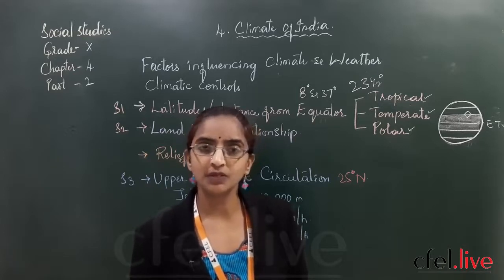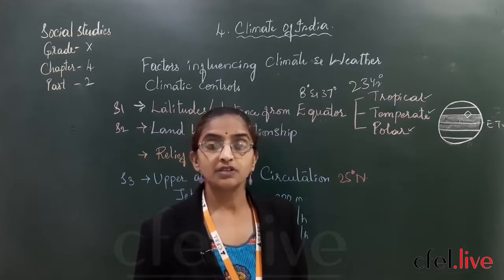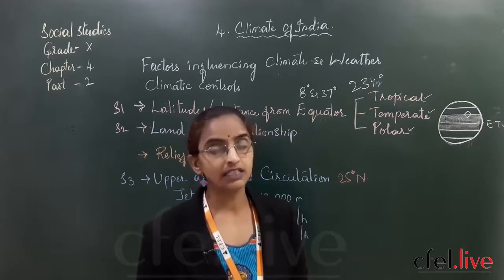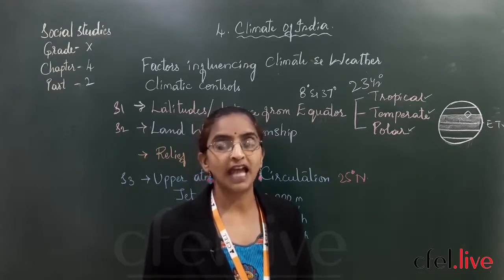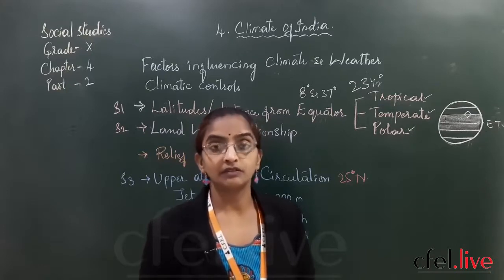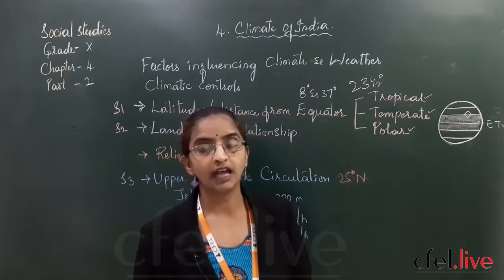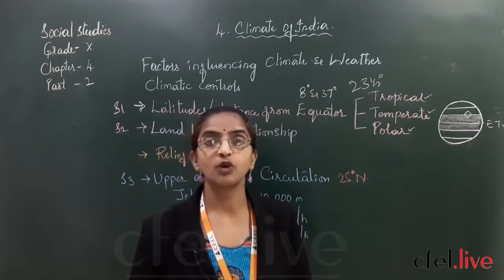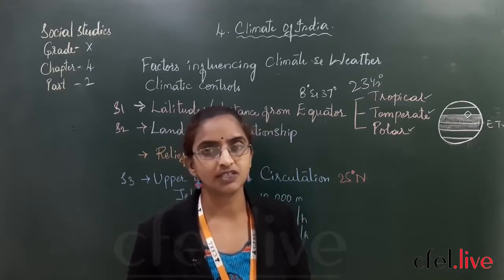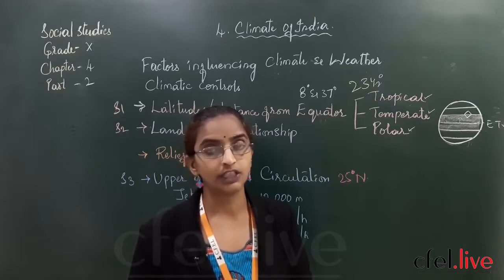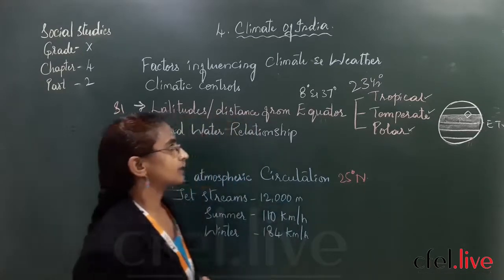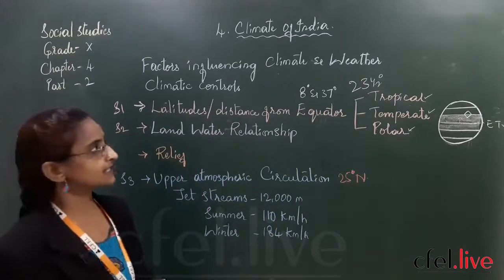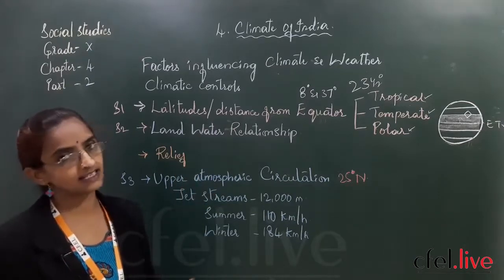Kanyakumari is situated at the extreme southern tip of India. The temperature varies to a greater extent because of the change of latitude, that is, what latitude Kanyakumari is situated on and what latitude the northern part of that particular region is situated on. The temperature a region receives completely depends on that. Did you understand? This is the first factor which influences the weather, or you can say even climate.